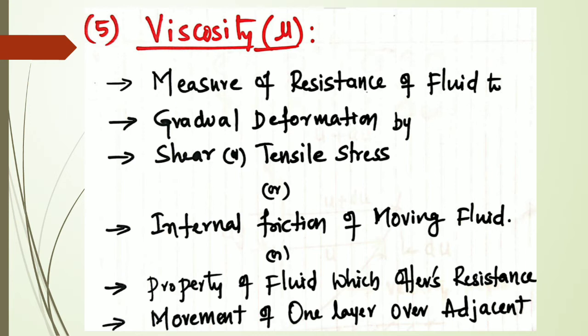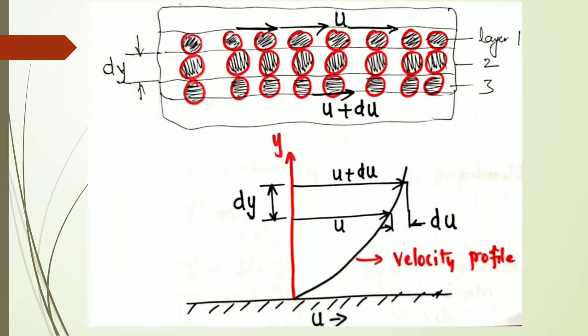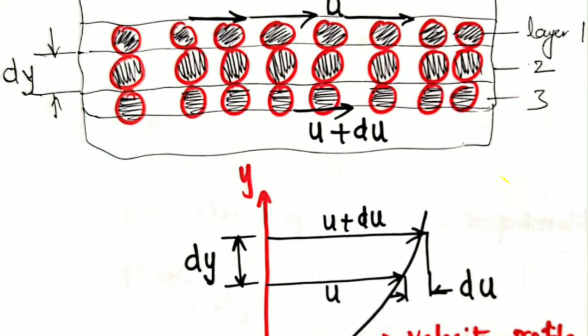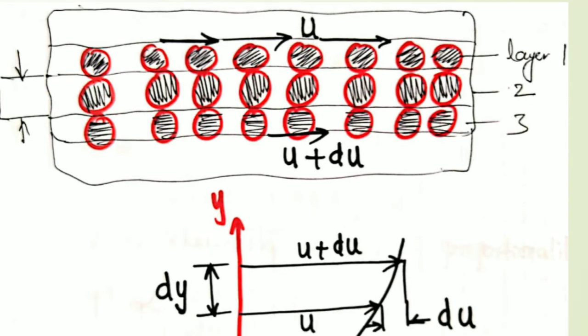So it is the property of fluid which offers resistance between what? Between movement of one layer over the adjacent layer of the fluid. Okay. Suppose there are two layers. Just if I talk about the figure, which offers resistance between the movement of one layer to the adjacent layer of another fluid. Suppose, for example, if I talk about the figure, there are different layers here. Okay, the first layer, second layer, and third layer. That is what my definition talks.